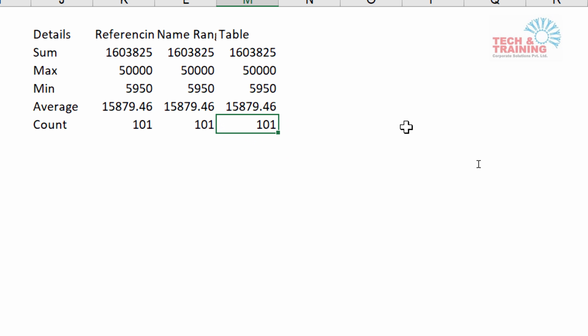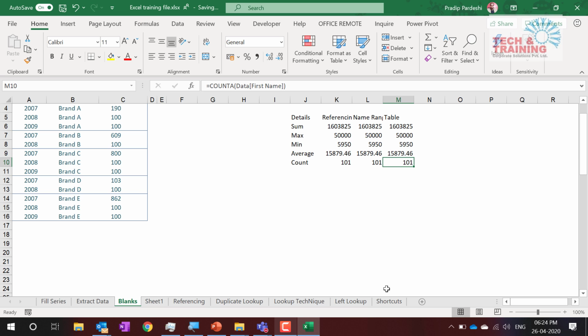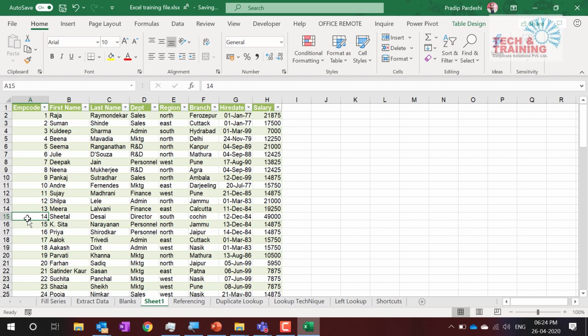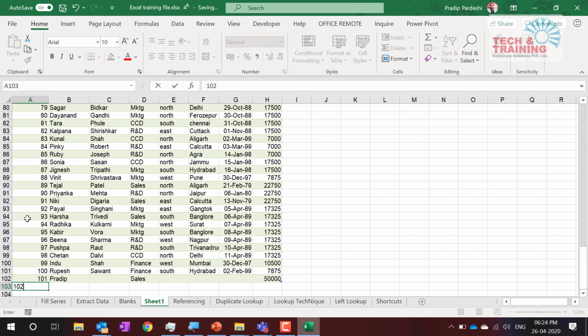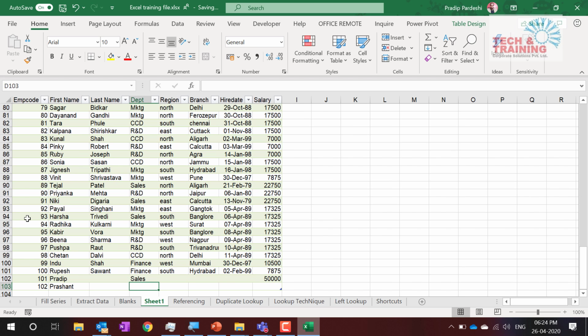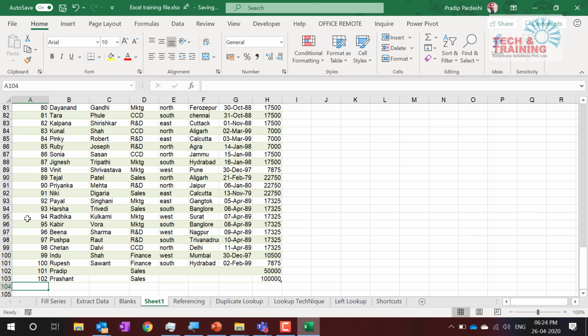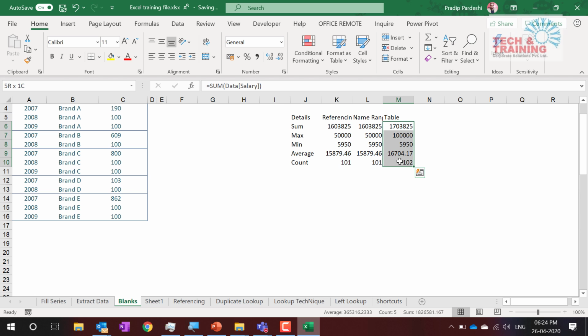Let me also once again tell you the power of this table. You remember we added one field here, and we added one particular record in our data. So let me add one more record. Let's say 102 Prashant, and let's say I am putting him in sales, and his salary is 1 lakh. Now this is the highest figure in my table. The moment I press enter, see here, it automatically picked up the formula, right? So here it is showing 1 lakh.